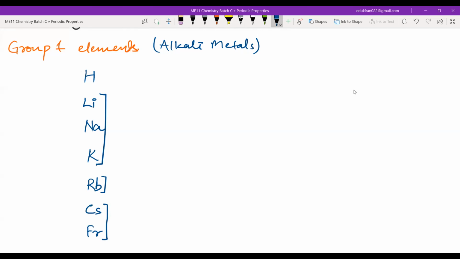But there are some mnemonics and tricks. Hey Lina, ki rab se faryad. Do you guys know this? Now I don't know if this was an issue with me only. If I say Hey Lina, I will be thinking Lina, and in that Lina I have lithium.